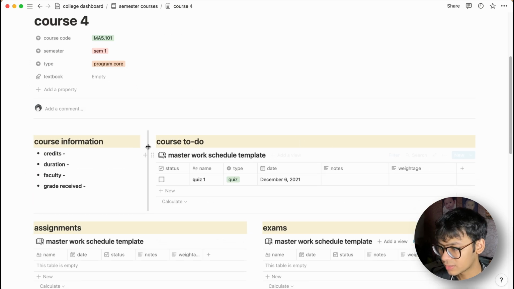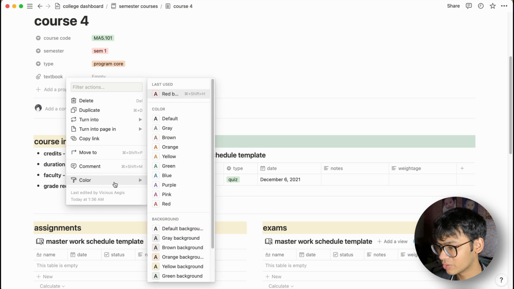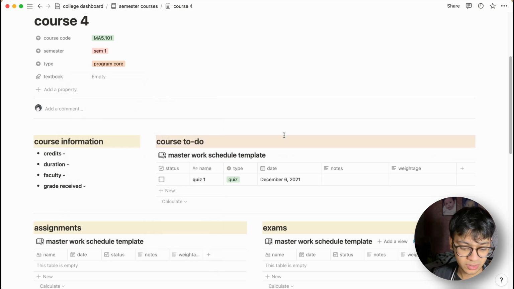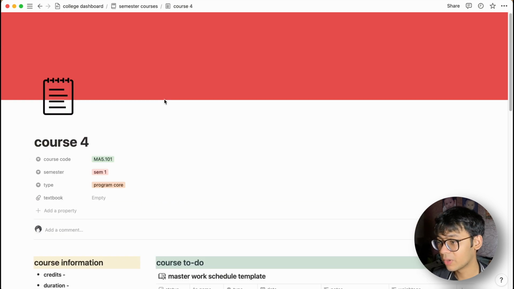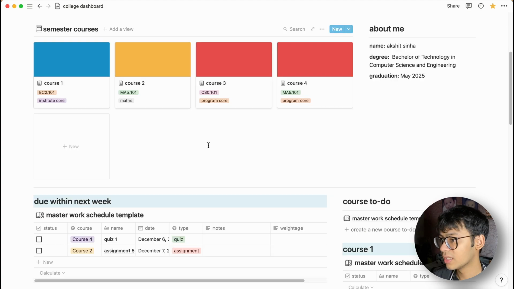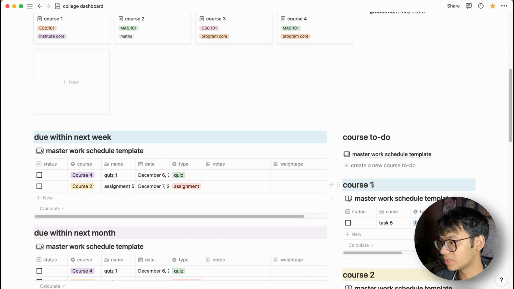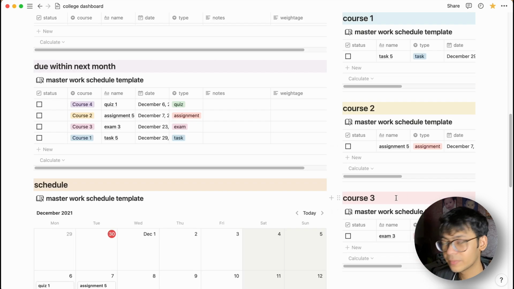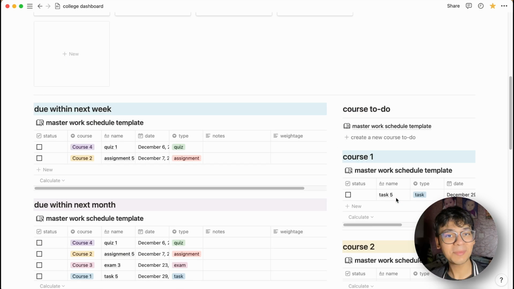Also the background that I have set up as yellow, you can change it to whatever you want. Brown, orange, let's say orange. So you can change it to whatever you want. You can have your theme. Like if you see here, back to college dashboard, we have a theme like course 1 is blue, so here it's also blue. Course 2 is yellow, here yellow. Course 3 is red. So it's a theme. I like to have themes. It's up to you what you want to do.